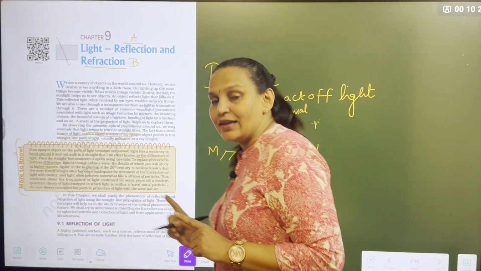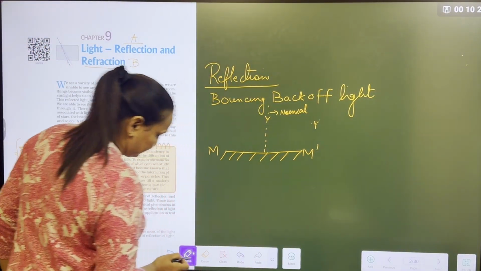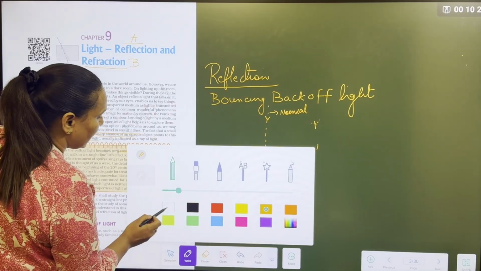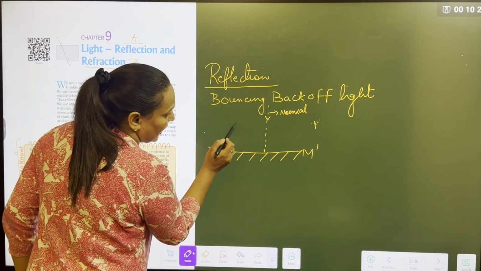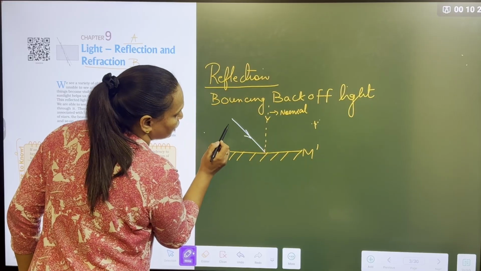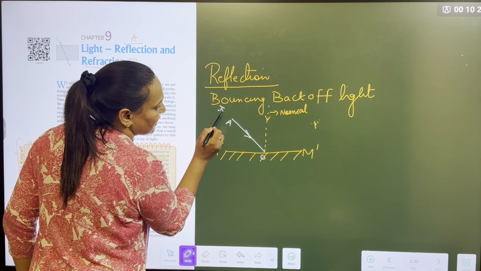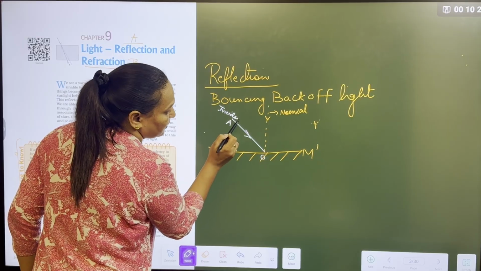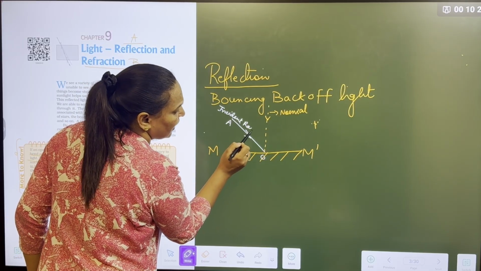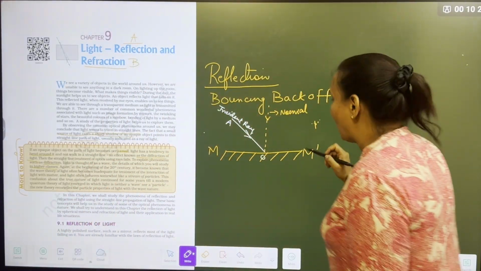So there is another ray. What is this ray called? Incident ray. It is the incoming ray. Suppose this is AO. What is this ray called? Incident ray, which will hit the mirror and reflect back.